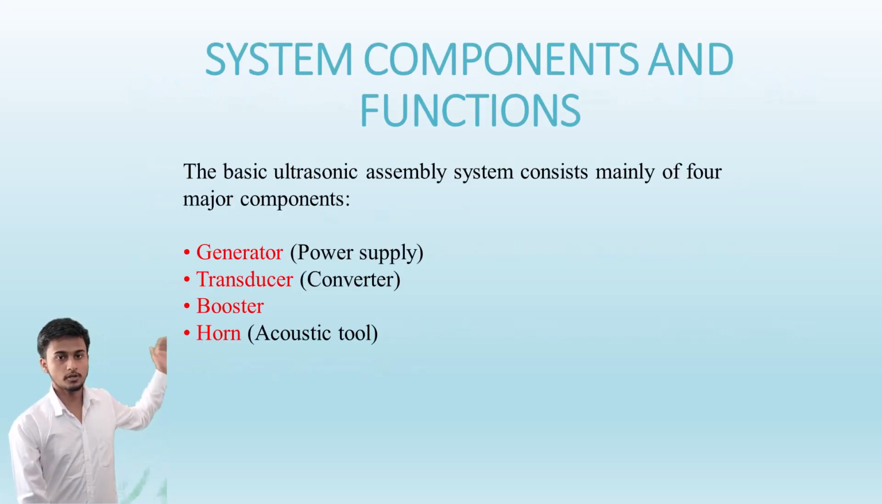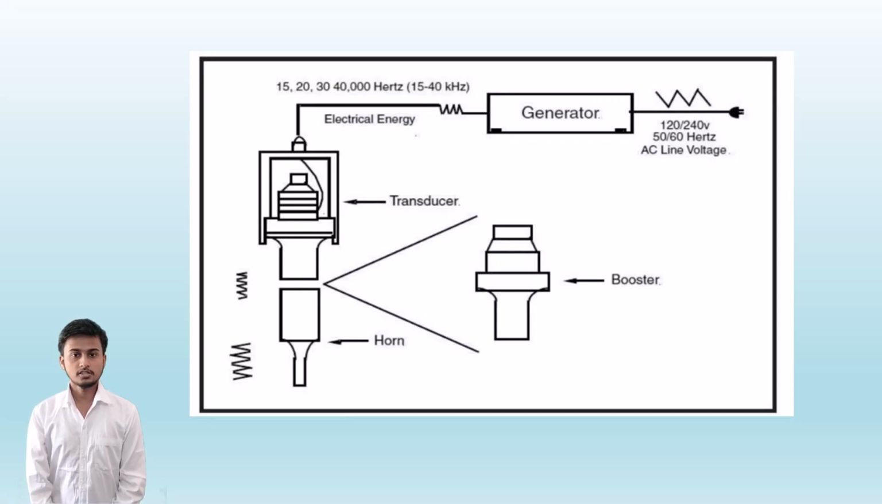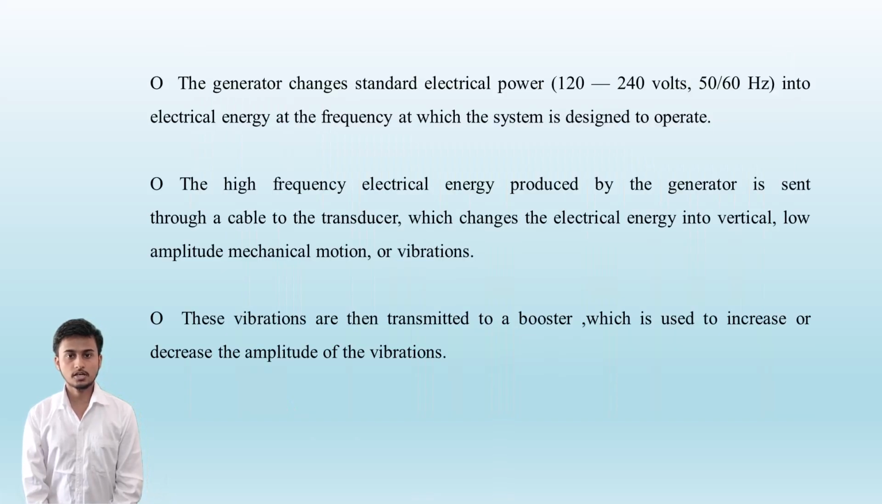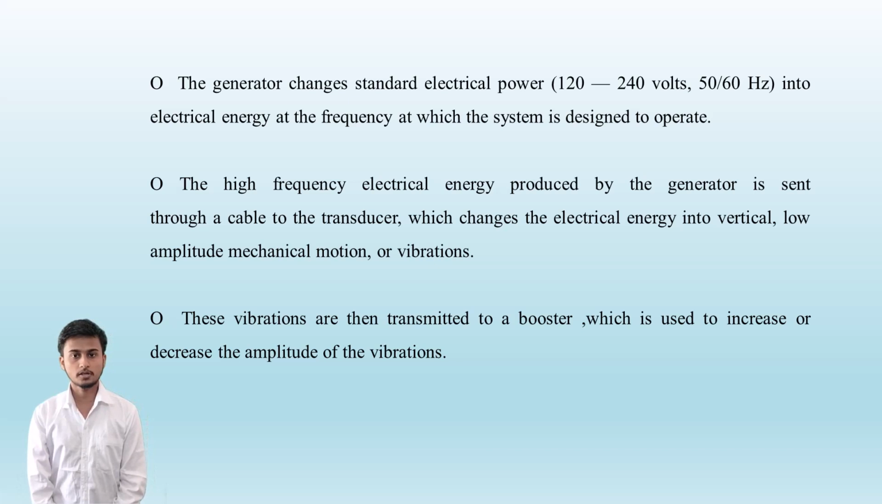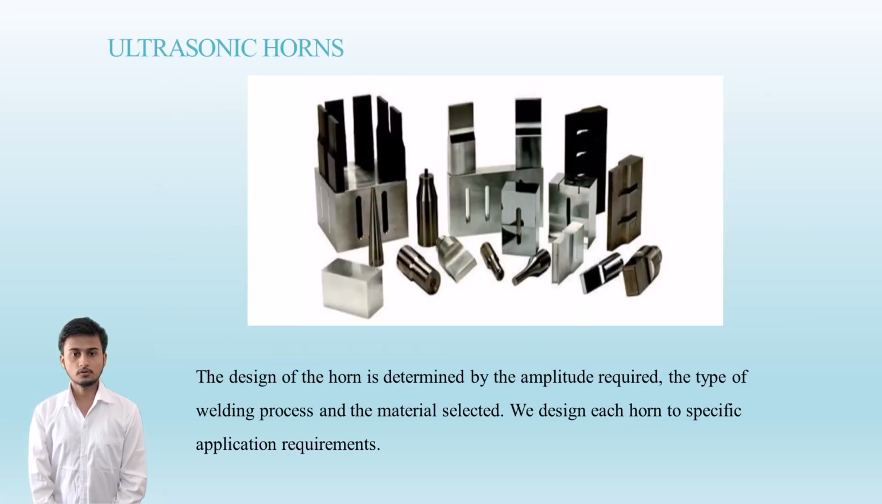System components and function. A basic ultrasonic assembly consists mainly of four major components. Generator: the generator changes standard electrical power into electrical energy at the frequency at which the system is designed to operate. Transducer: the transducer changes the electrical energy into low amplitude mechanical motion or vibration. Booster: the booster is used to increase or decrease the amplitude of the vibration. Horn: the design of the horn is determined by the amplitude, the type of welding process and the material selected.